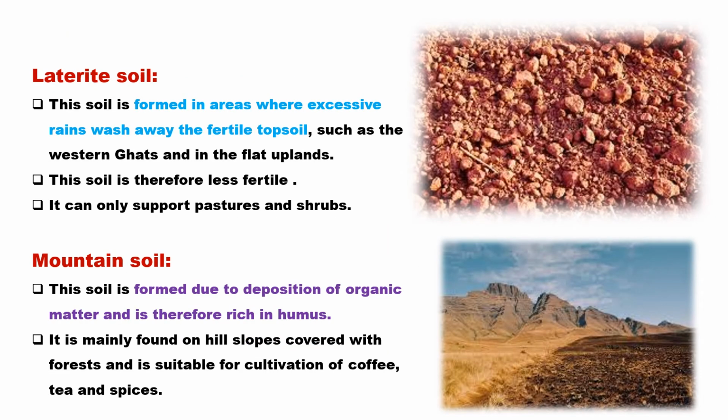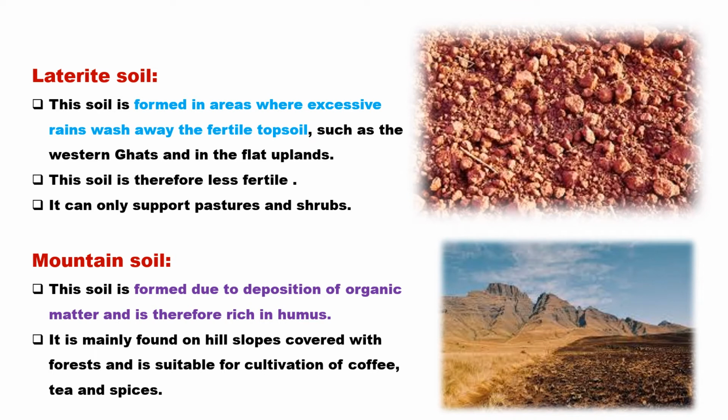So the next soil that we are going to discuss is laterite soil. Laterite soil is formed in areas where excessive leaching is taking place. These soils are formed by intense leaching in the tropical regions. It is due to the heavy rainfall. So these soils are infertile.